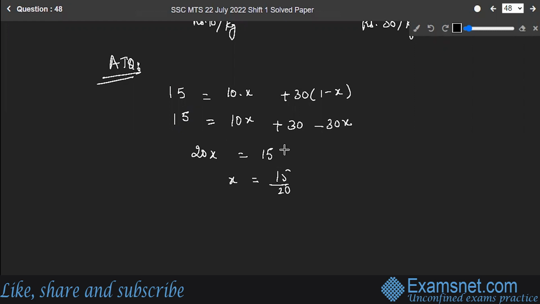Let's check whether I've done correct. So this is equal to 20X is equal to 15. So this will give me 3 by 4. So the value of X is equal to 3 by 4.